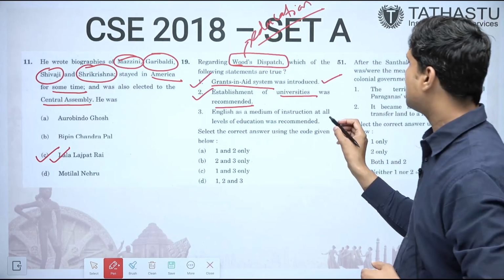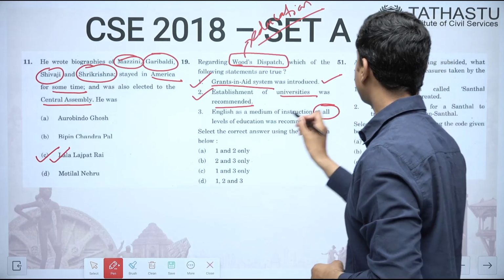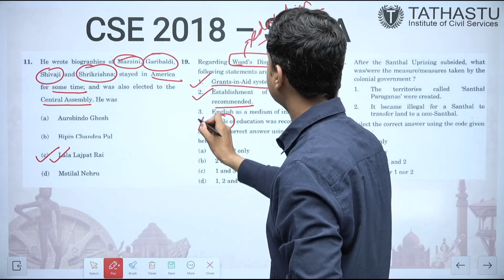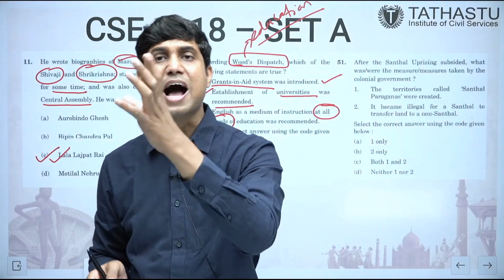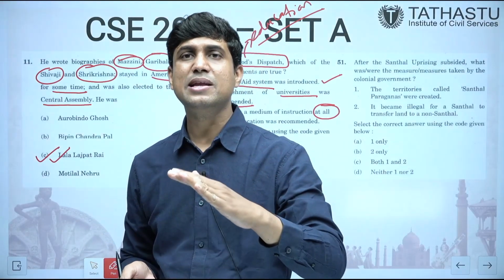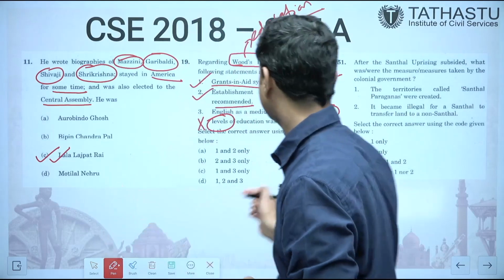Next is English as a medium at all levels. Here is the catch. At all levels of education, it cannot be there. It had recommended only English for the higher education. At the primary level, it talked about the vernacular education. So this is wrong.